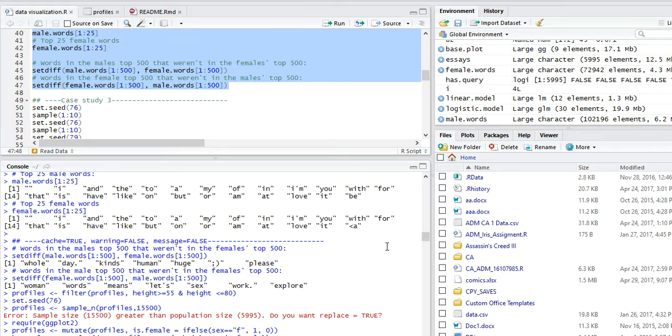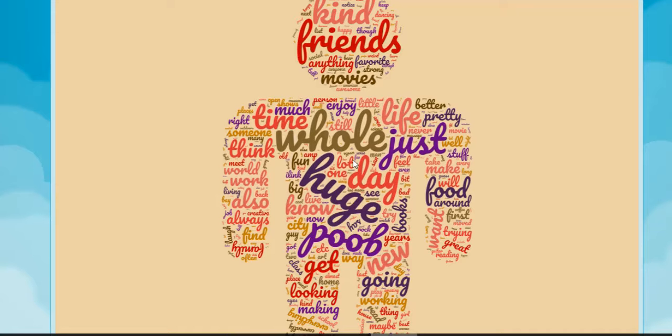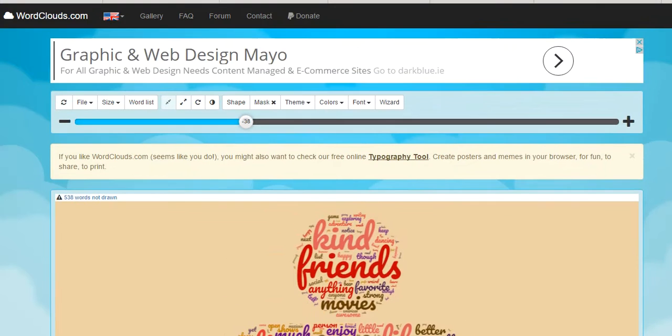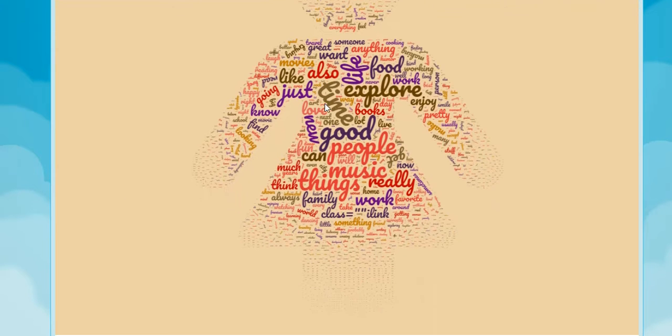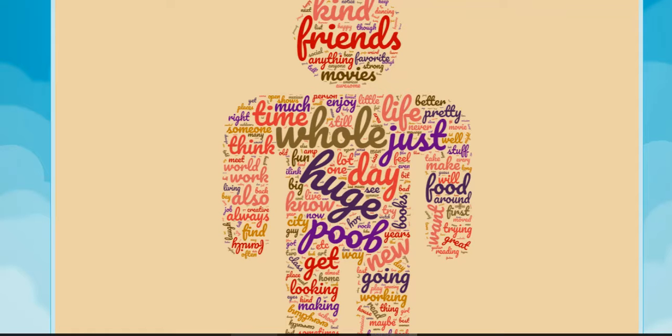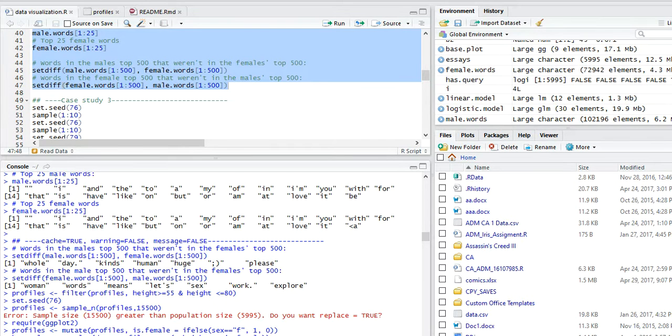To visually represent this, I've designed a word cloud. These are the words used by males, while these are the words used by females. We can see that words like explore, good, work, and words like huge, day, whole also come here.